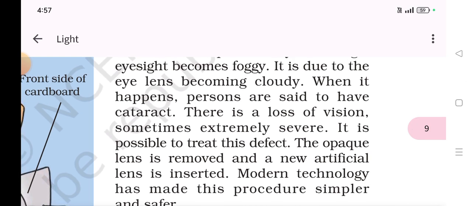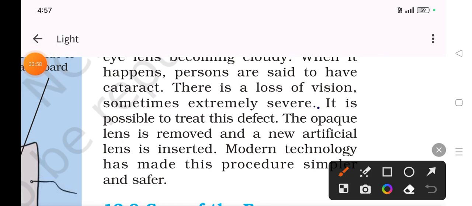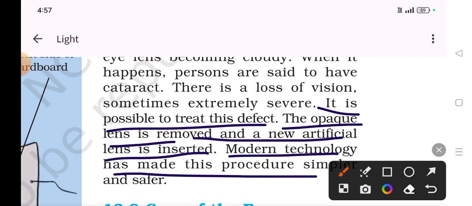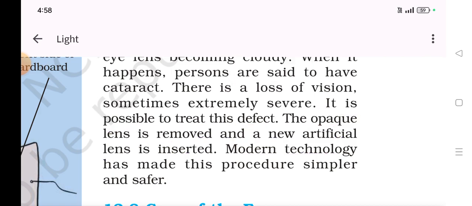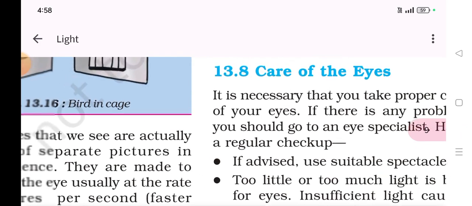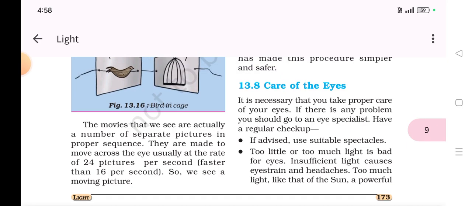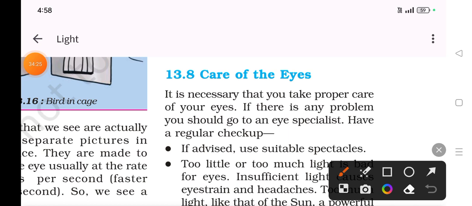So there is a loss of vision, sometimes extremely severe. It is possible to treat this defect. The opaque lens is removed and a new artificial lens is inserted. Modern technology has made this procedure simpler and safer. Maybe in old times they might be applying the lenses of dead persons. Okay, we learnt about one defect of vision.